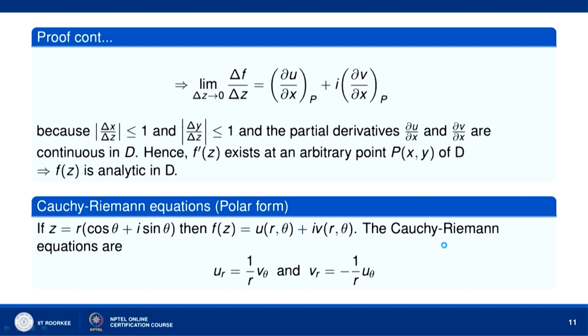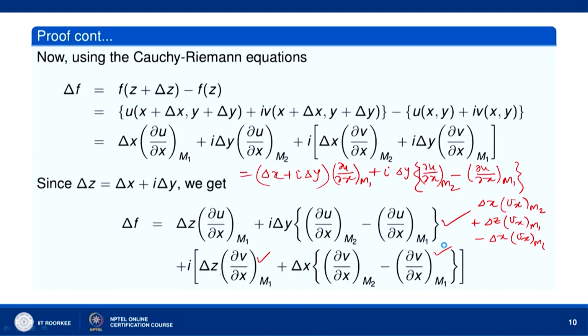So, delta f over delta z, as delta z goes to 0, for that what you do, divide both sides by delta z. When you divide by delta z, delta f by delta z, okay, what you get, this is equal to u x at m1 plus iota delta y over delta z, u x at m2 minus u x at m1, plus iota, this is delta z, when we divide this becomes 1.